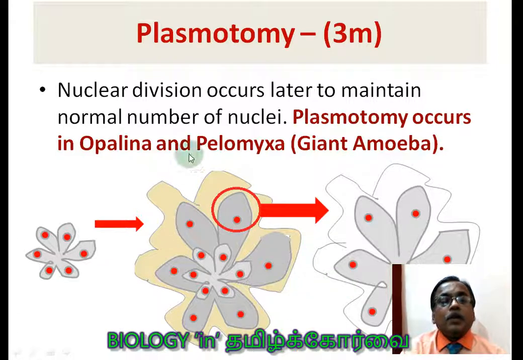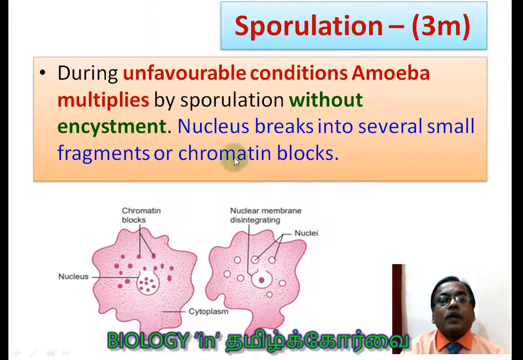So this is what you have to understand. Nuclear division occurs later to maintain the normal number of nuclei. Plasmotomy occurs in Opalina and Pelomyxa. It is also called giant amoeba.